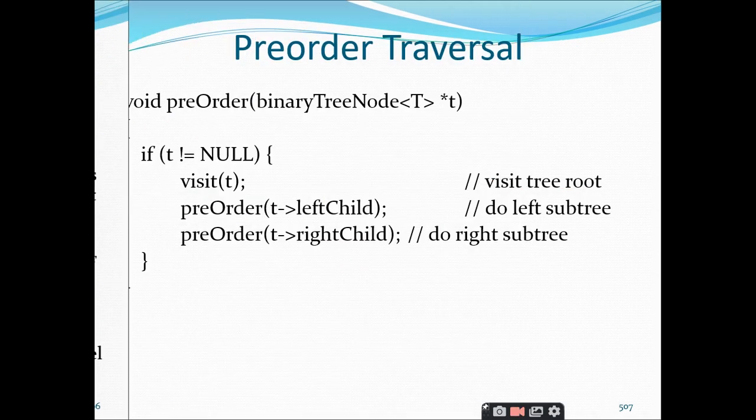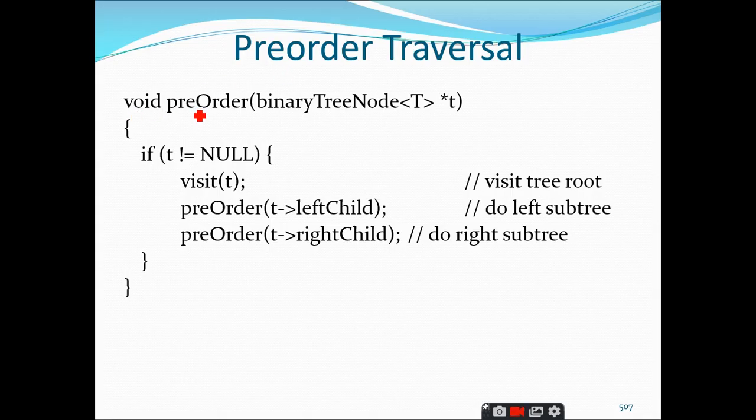Yes, sir. So this is a programming snippet for the recursive implementation of the pre-order traversal. Very simple. This is one of the important concepts you should remember. Somebody will ask you, write a recursive method for the pre-order traversal of a binary tree.